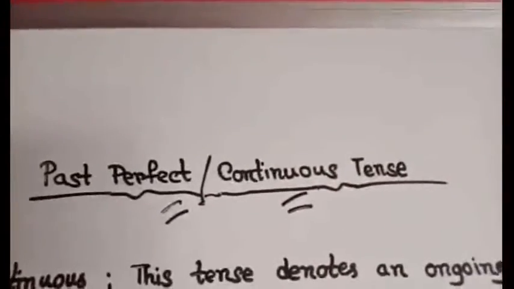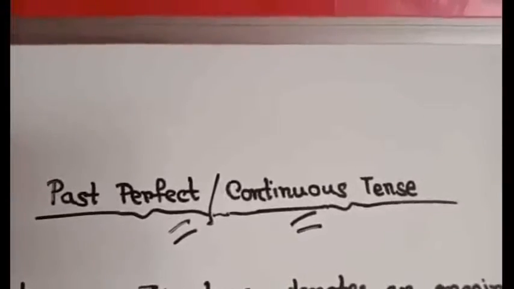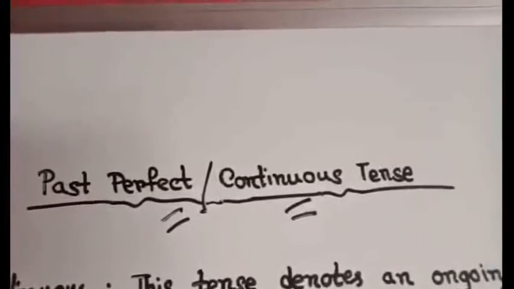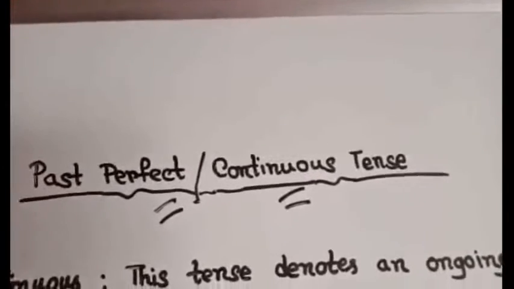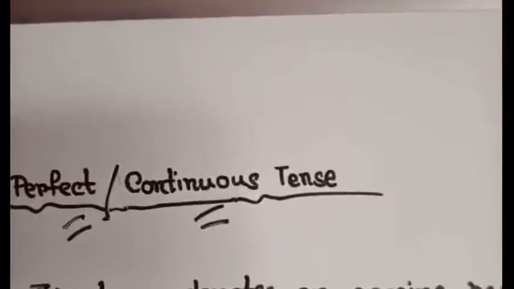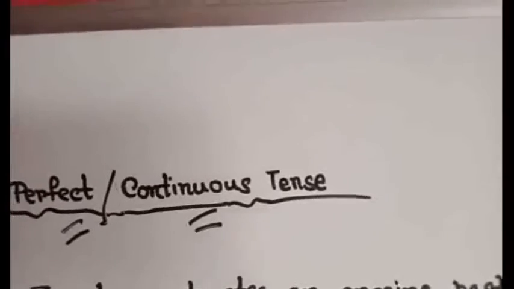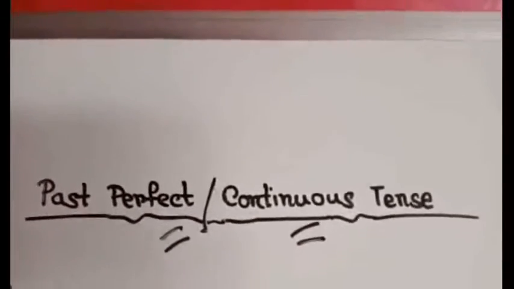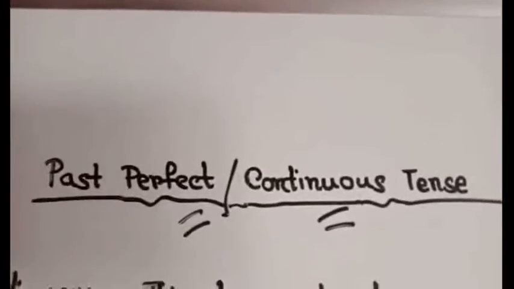Past perfect tense refers to an earlier past action, an action which happened before another past action, right? And you know what it means, continuous? Continuous means something that is continuing. So past perfect continuous tense refers to an ongoing earlier past action, right?